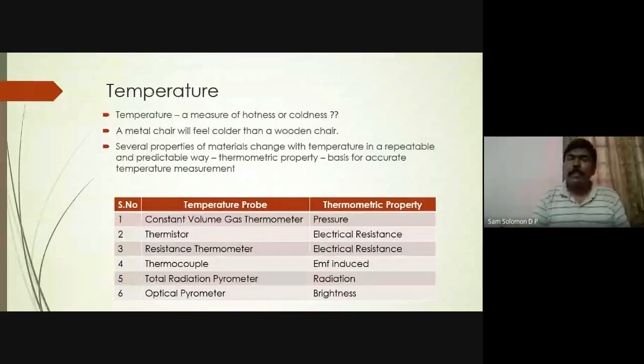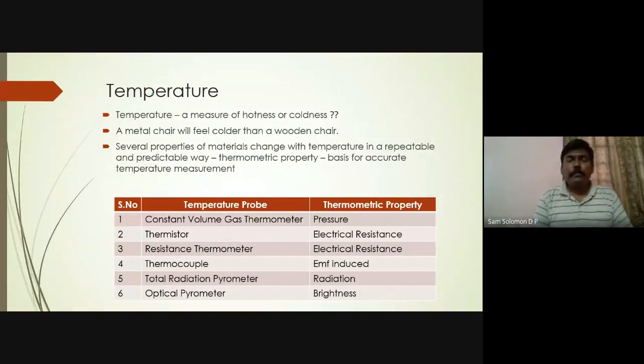Okay, now how do I measure temperature? Though it is a degree of hotness or coldness, by feeling it, we will not be able to measure the temperature. You know that temperature has a specific value because it is a property. Any property should have a specific value. So how do I measure temperature? Just like I said, the metal chair feels colder because it has some property that makes it feel cold.